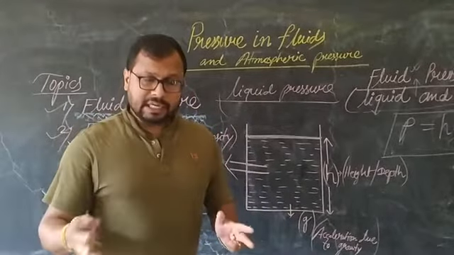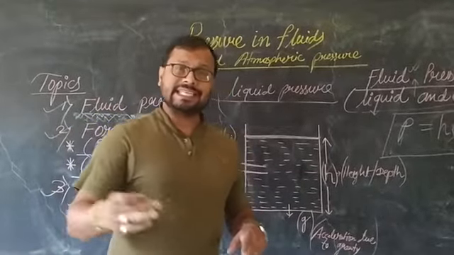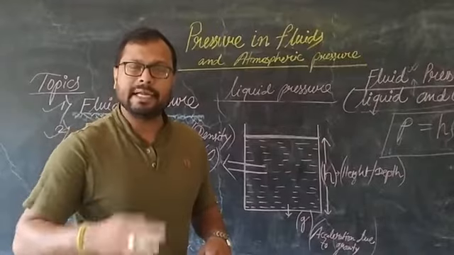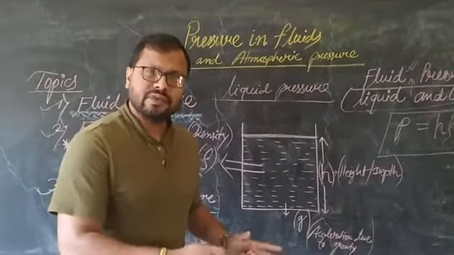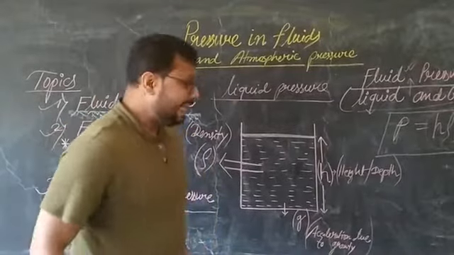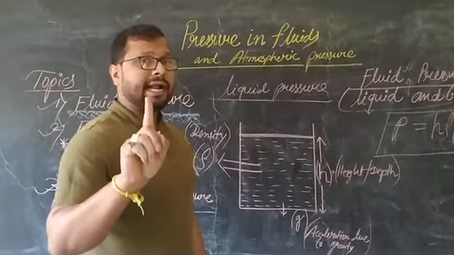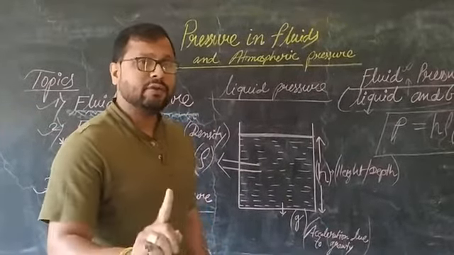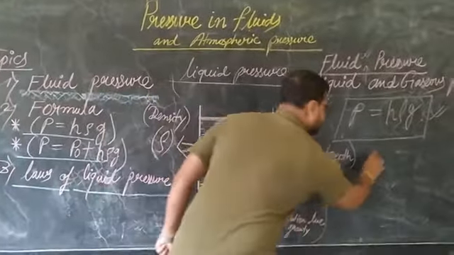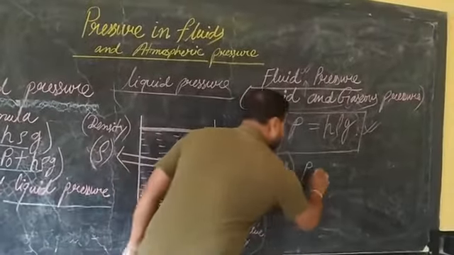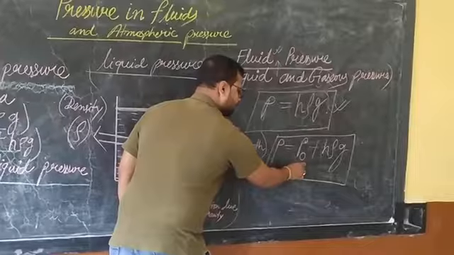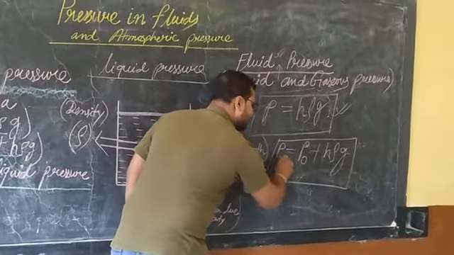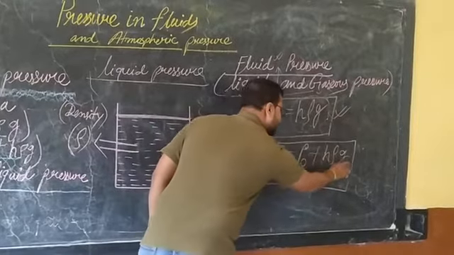Suppose the container in which you have filled the liquid is experiencing the atmospheric pressure also. It means the container is very feeble or very weak. In that case, when atmospheric pressure is included, the liquid pressure will be expressed by P equals P naught plus H rho G.